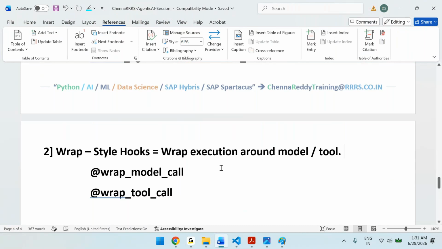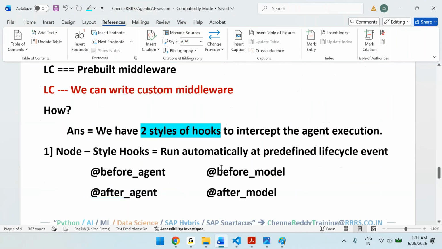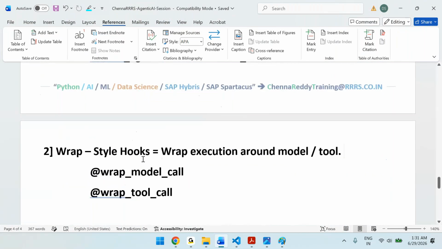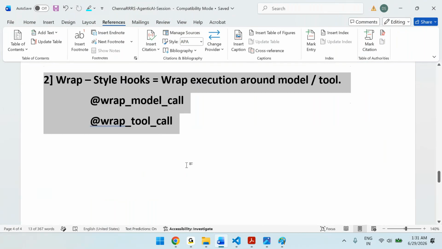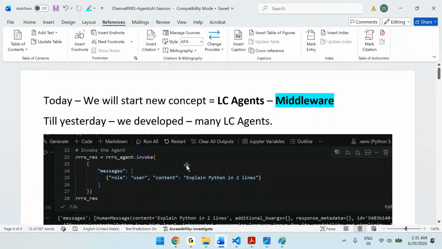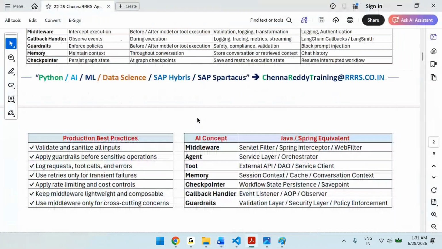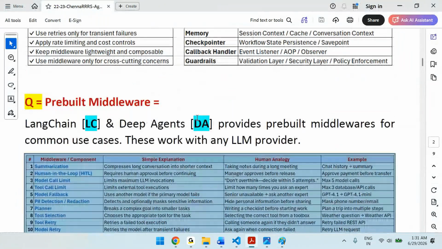We'll practice examples of this. In simple words, if you want to write a custom middleware, we have two styles: node style and wrap style. Node style runs automatically at predefined lifecycle events, and wrap style wraps the execution around the model. That's it. Now we will see the examples one by one so that we can understand it. That's the overall concept of middleware. Now let me show you the notes once, then we can start the coding.